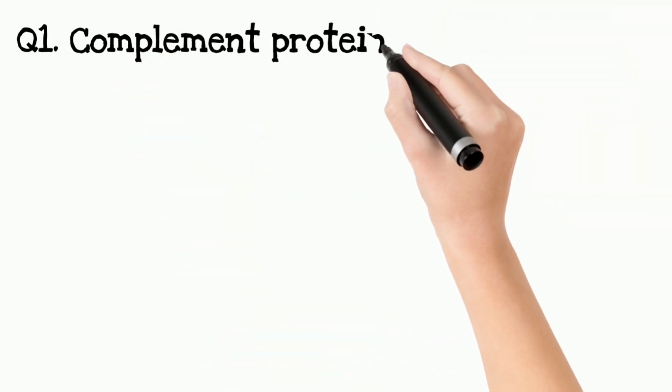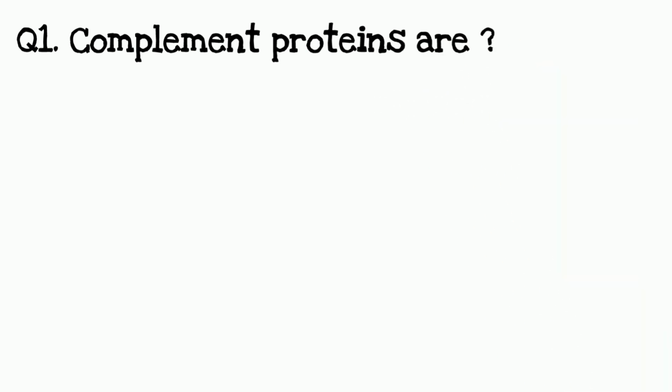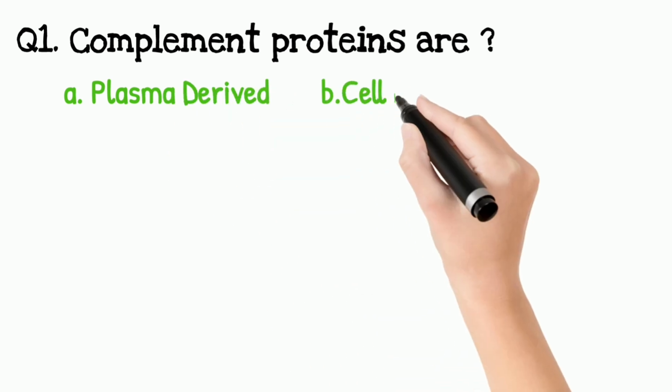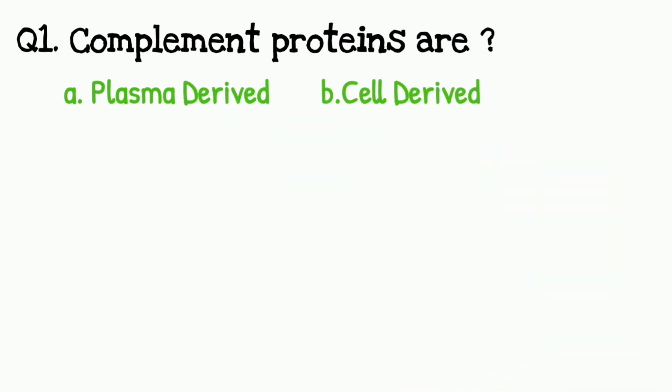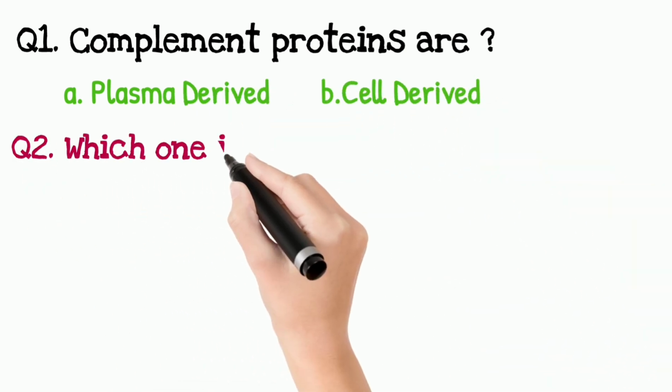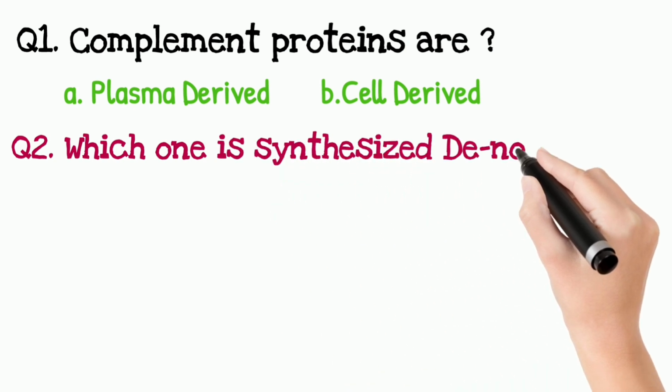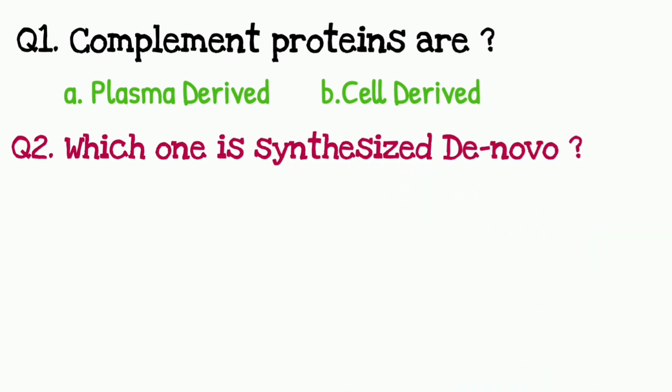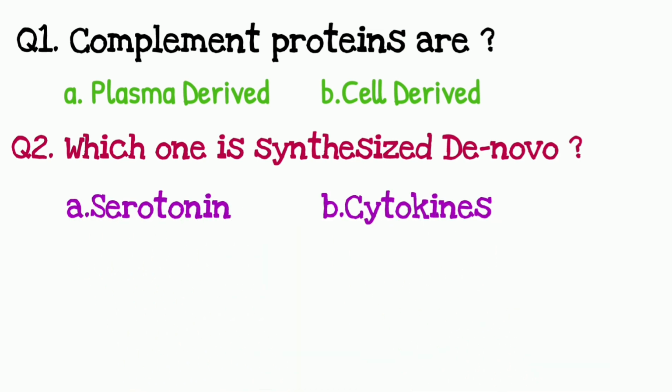So now let's test ourselves. Question number 1: complement proteins are option A, plasma derived, or option B, cell derived. Question number 2: which one is synthesized de novo? Option A, serotonin. Option B, cytokines. So please do leave your answer